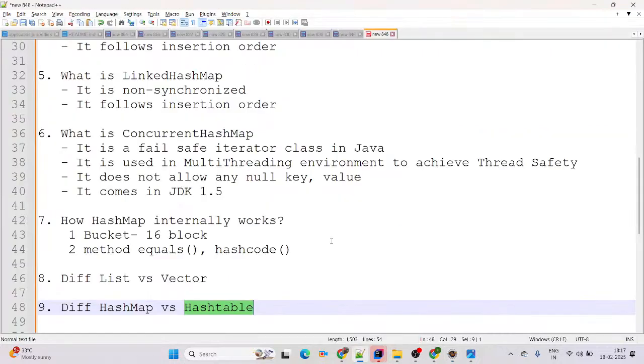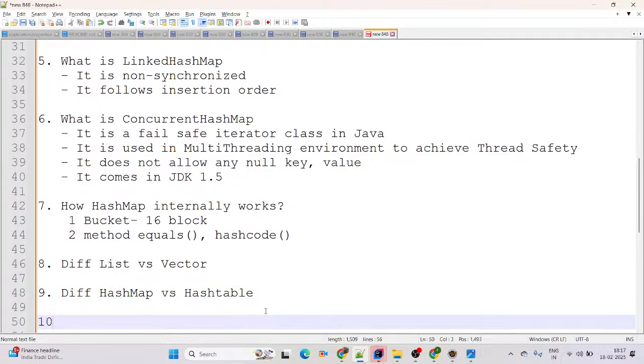I hope you got the clarity. Differentiating HashMap versus Hashtable: HashMap is not a legacy class, but Hashtable is a legacy class. HashMap comes in Java 1.2, Hashtable comes in Java 1.0. HashMap allows one null key and multiple null values. In Hashtable there is no null key and no null value. If you are adding any null key or null value in Hashtable, it will give us a null pointer exception. In HashMap, if you are adding more than one null key, the last one overrides the first one. Hashtable is synchronized and does not give optimal performance. That's why in industry, mostly we are using HashMap itself.